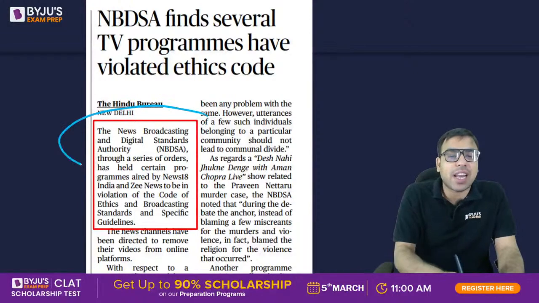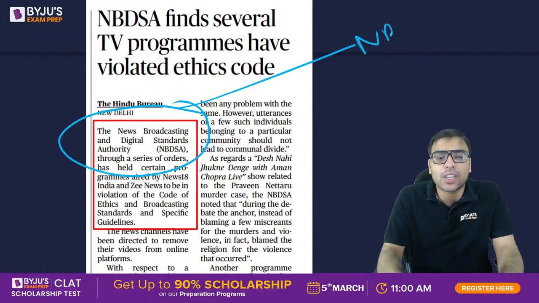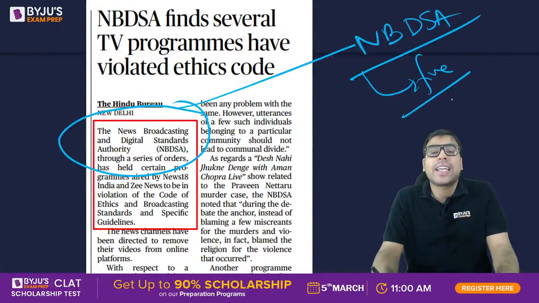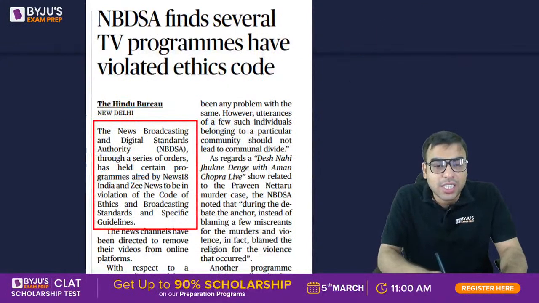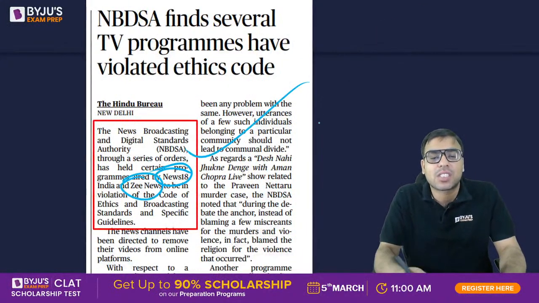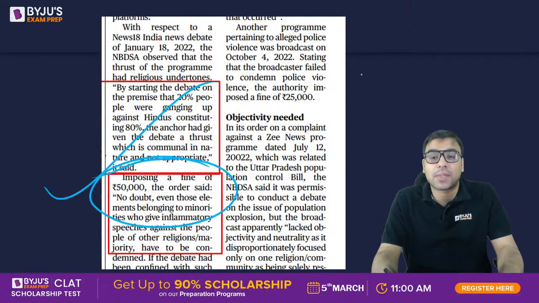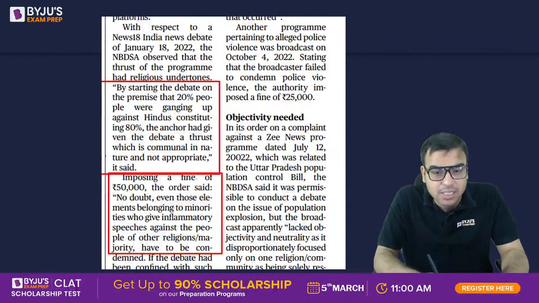And to enforce that, we have NBDSA, News Broadcasting and Digital Standards Authority. So it has imposed fines on some journalists for violating those journalistic codes. These are journalists from News 18 and Z News. So just have an idea about that. And they have been fined up to 50,000. 50,000 तक का fine भी लगाया गया at some places.